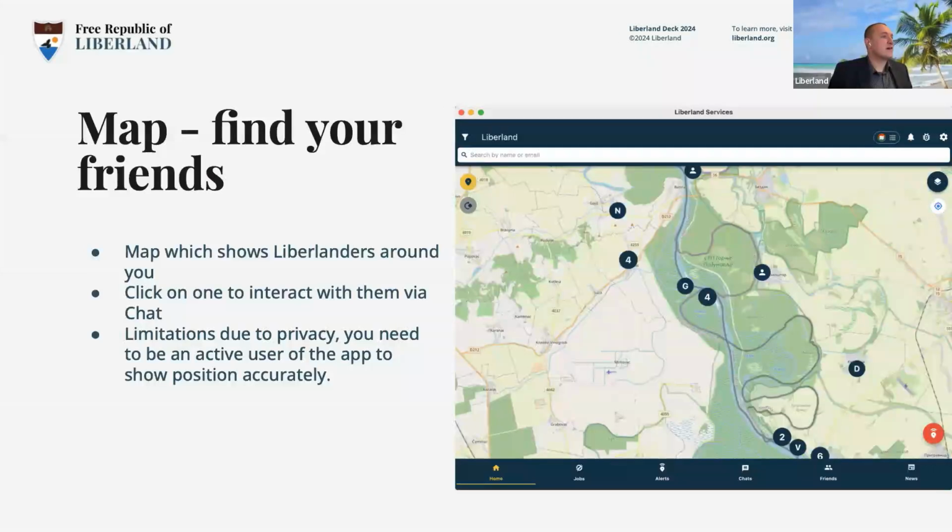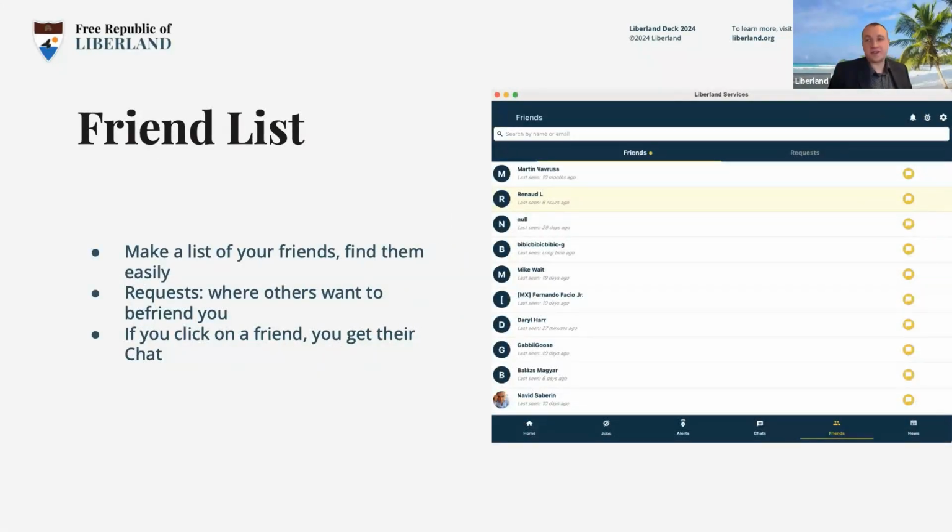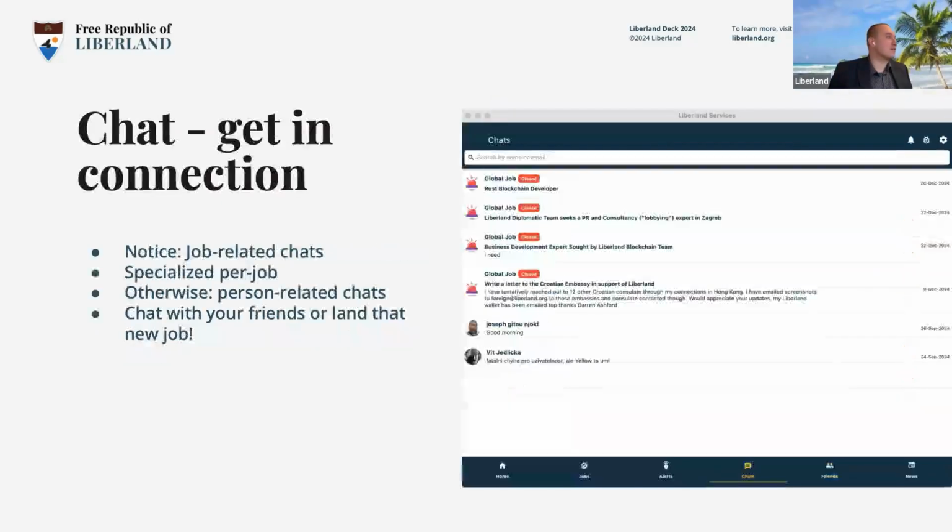But in general, people who are active users show. We are mindful of your privacy, so you have to be really active users. And if you're not logging in to the app, then your old position will show. Again, this is by design because we are mindful that you may not want to be seen all the time. People who accept your contact, people whom you know, will be in your friend list. That is like in any social network, and we want to be a kind of social network, a unique one, very professional one, and economically minded one, but also fun-minded one. Here is my friend list, and you can have yours if you download the app.